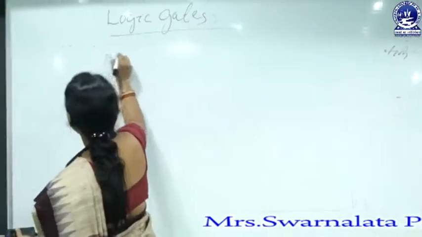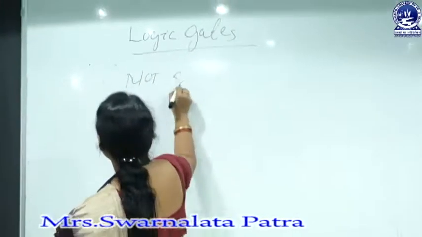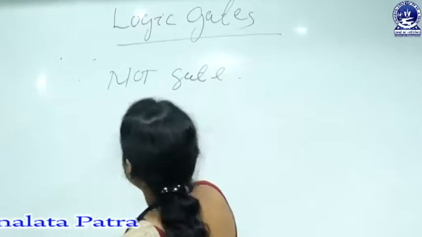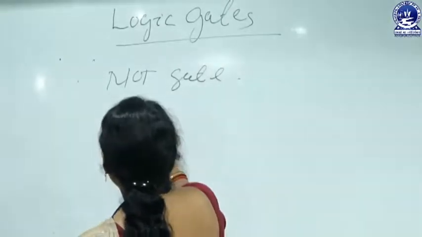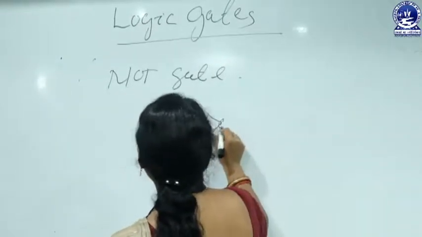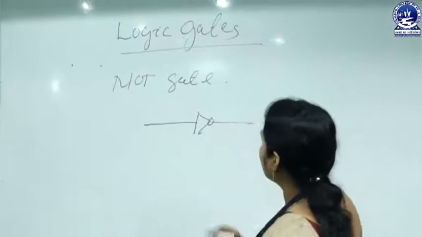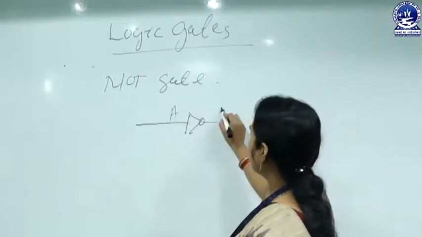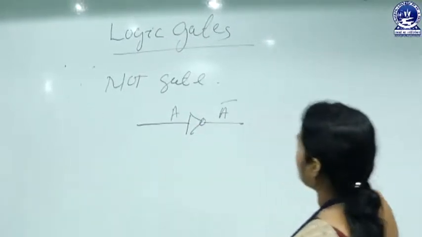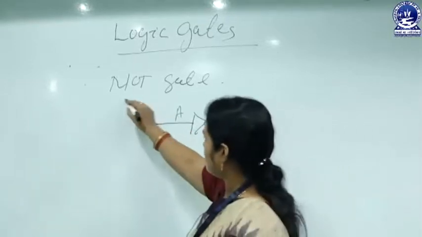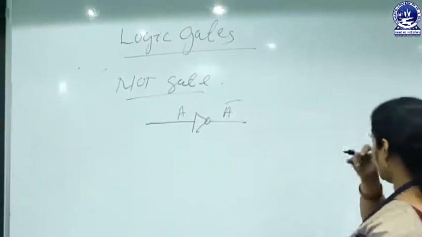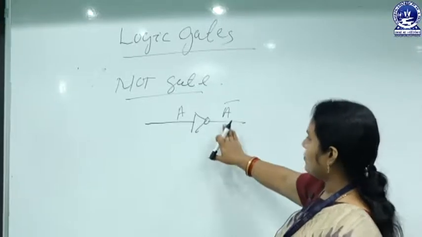Then next one is NOT gate. This is the symbolic representation of NOT gate. If you take input A, then output will be A bar. It just inverts the value of A.